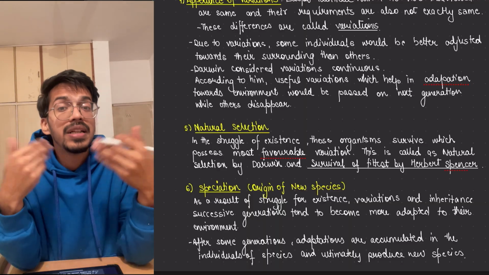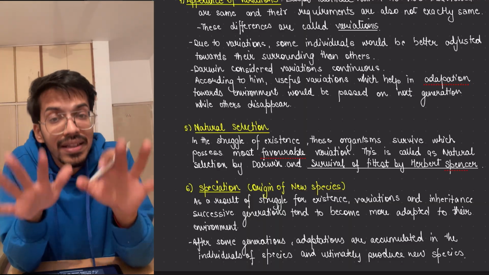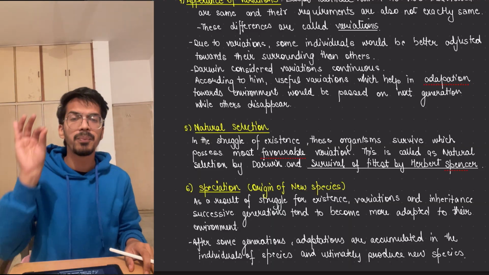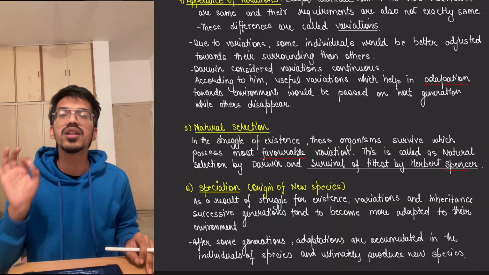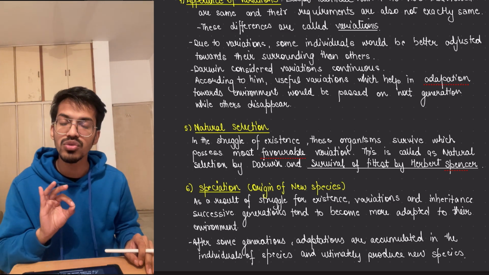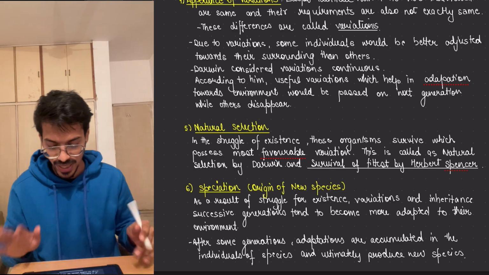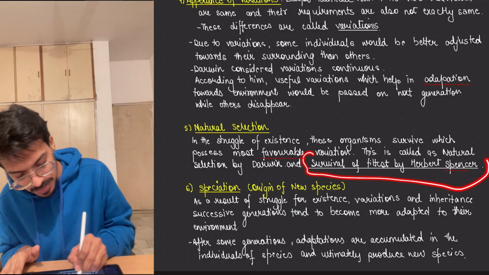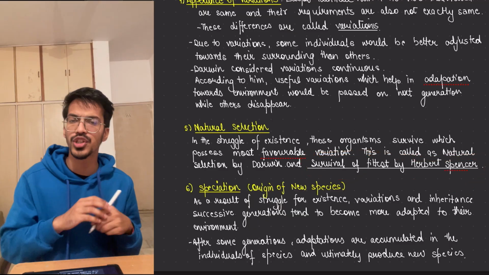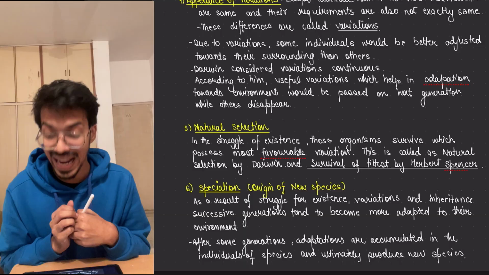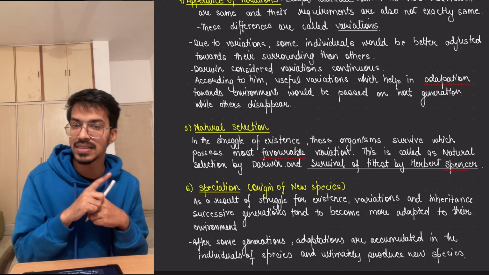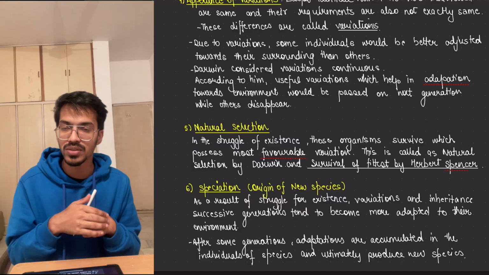Same with DDT-resistant mosquitoes and antibiotic-resistant bacteria. In all of these examples, nature puts you into certain conditions where those with helpful variations will be able to survive. This same thing was called survival of the fittest by Herbert Spencer. Natural selection is by Darwin, and survival of the fittest was given by Herbert Spencer.